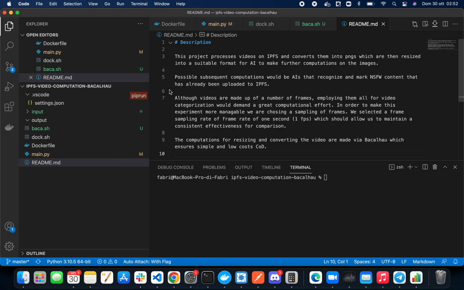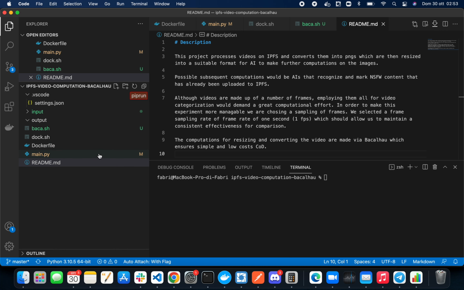Hey, yeah, so essentially for this, as Fabrizio said, we're using Bacalhau. The way the Bacalhau CLI works is that you can either make a computation within the terminal, or you can make a computation with a Docker image that contains a script that is essentially performing this computation, and that's what we're doing here.